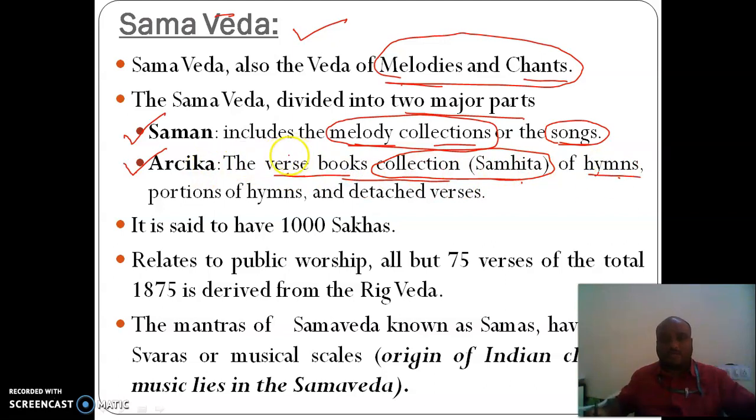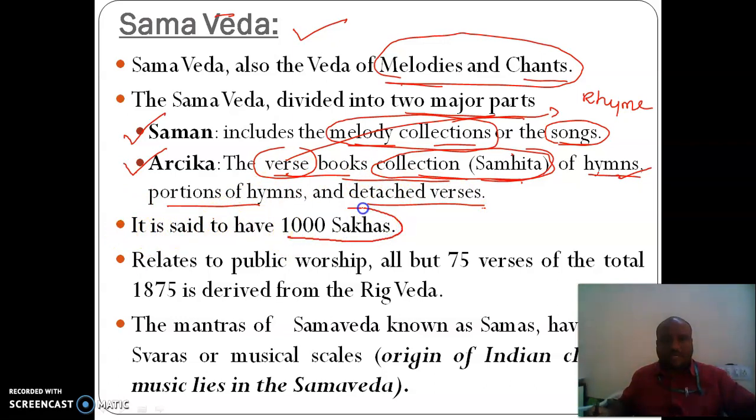We have already learned what is meant by verse. It's a form of rhyme, lines put together to form a rhyme. Such rhymes in the form of poems are collected as samhitas, known as books normally, consisting of portions of poems and detached verses. Samaveda is said to have around 1000 sakas, that is 1000 branches, like Rig Veda has 21 branches. This relates to public worship, whereas Rig Veda is related to worshipping nature.